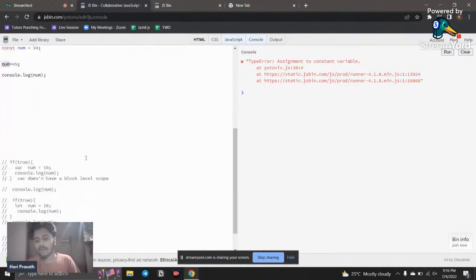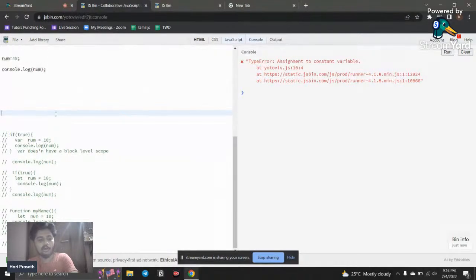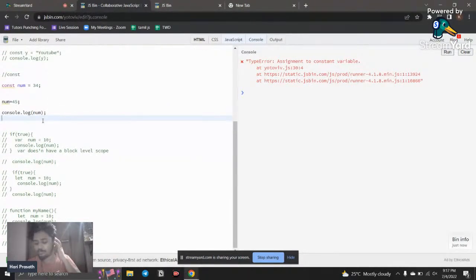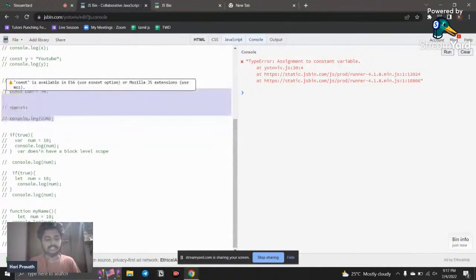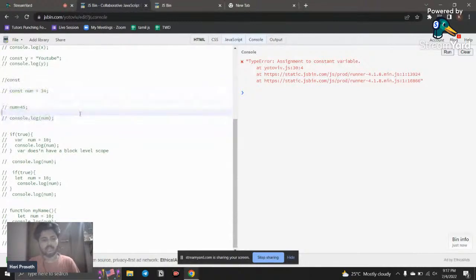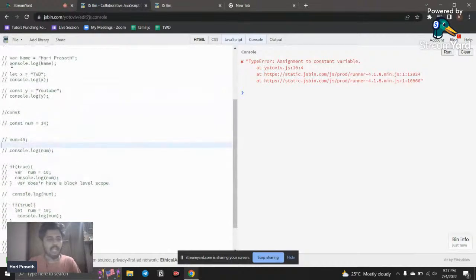So I think now you understand the difference between var, let and const, and I covered it with some examples. No problem if you are not clear yet, we're going to use them in the upcoming classes, so you can clear it out. The next thing we're going to see is data types. For declaring a variable we need a keyword, and we have three keywords: var, let and const.